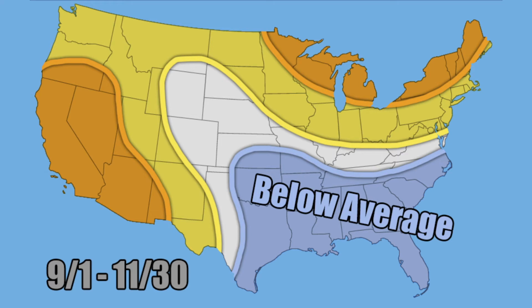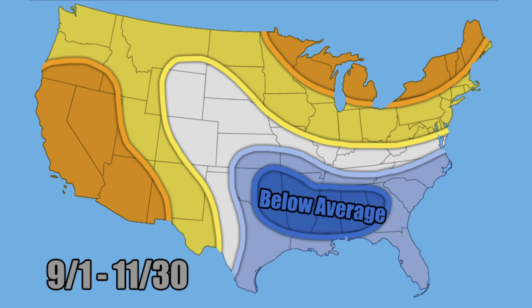Now, here is your moderately below average temperatures, and this is going to be for parts of Oklahoma, Texas, Arkansas, Louisiana, Mississippi, Alabama, and into parts of Georgia. That's where I think it's going to be a little bit more profound, and you're actually going to notice it a little bit more, that it will be below average. So potentially some earlier fall foliage peaks.